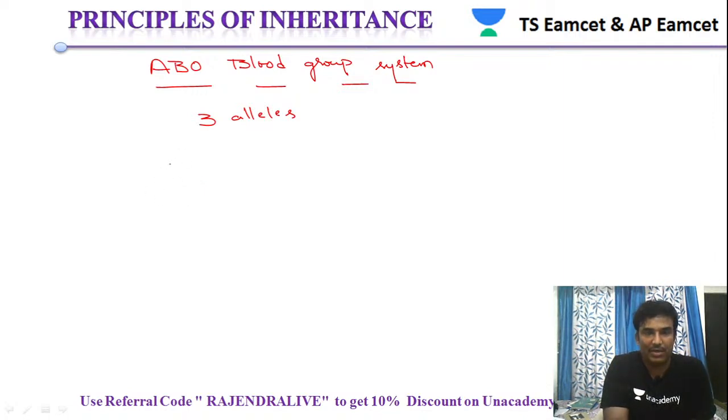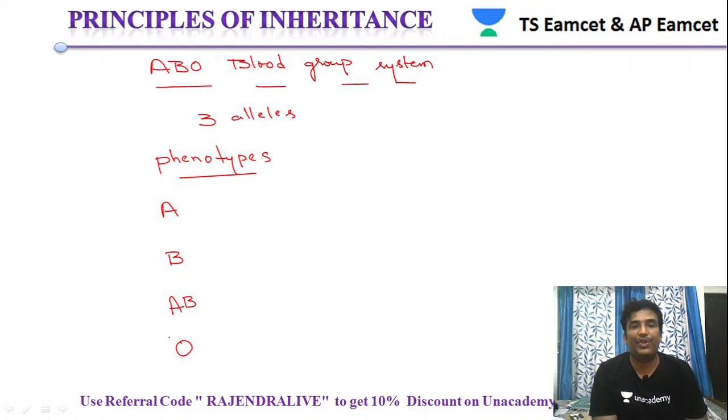Now the ABO blood group system has a number of phenotypes. We know there are 4 different blood groups: blood group A, blood group B, blood group AB and blood group O. These are the 4 phenotypes of the ABO blood group system.